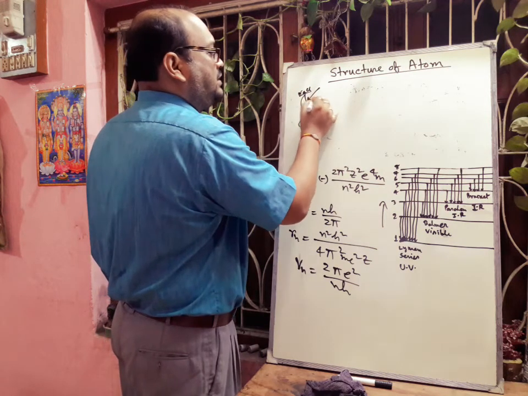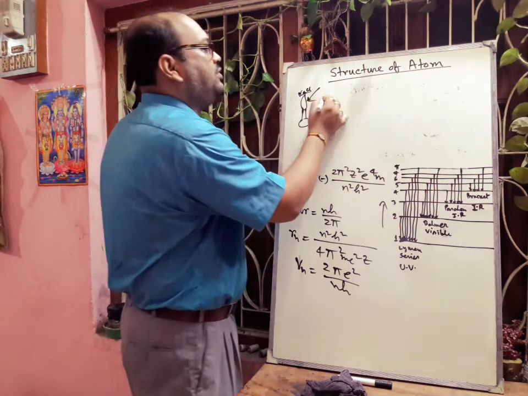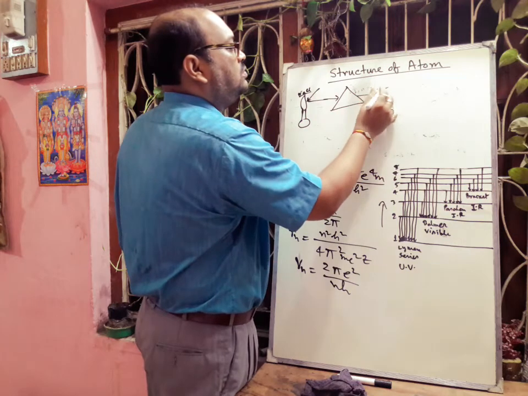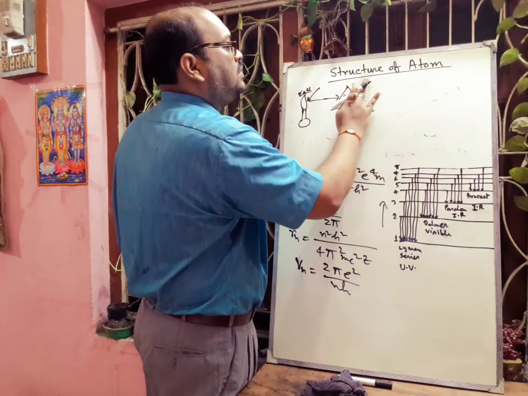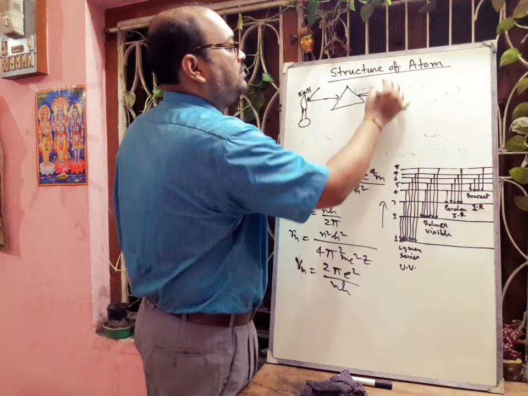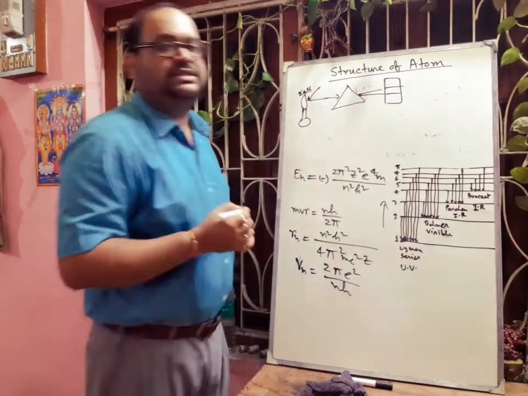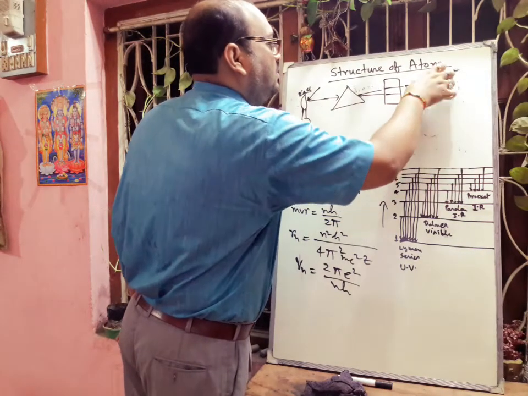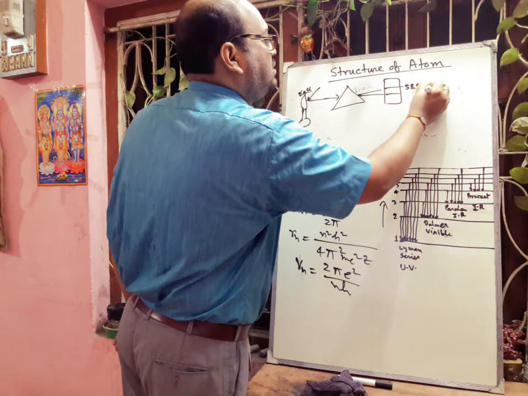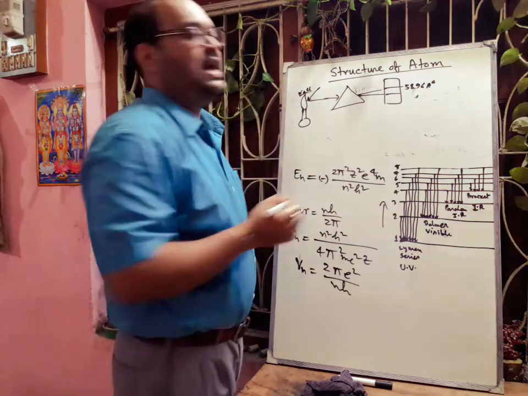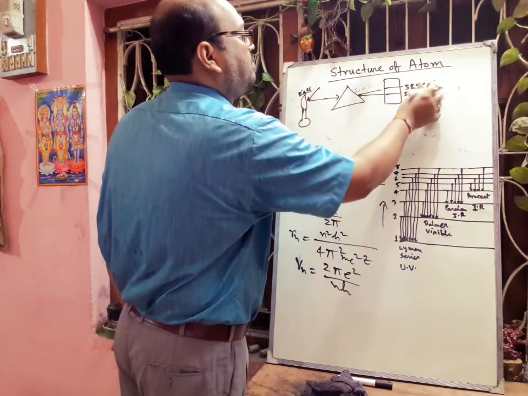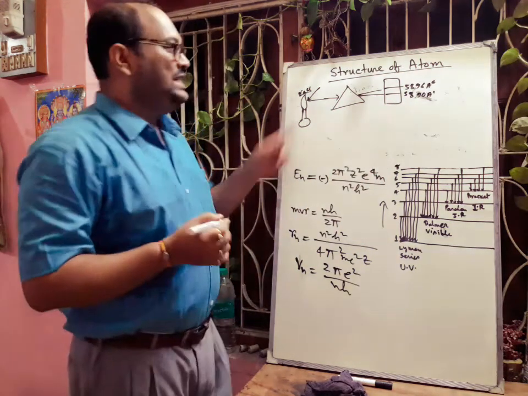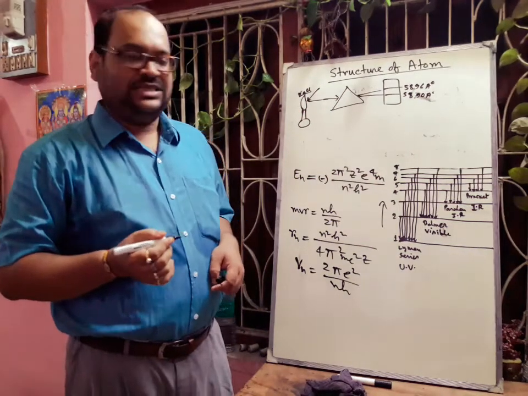If we excite it and pass this light through a prism, we get two yellow lines in the spectrum, and the wavelength of one line will be 5896 angstrom and the other 5890 angstrom. So this spectrum is called the emission spectrum.